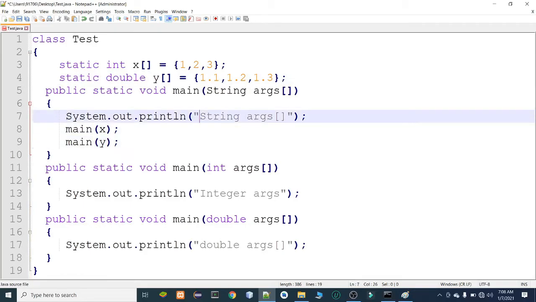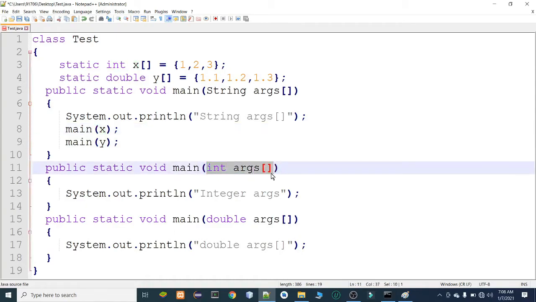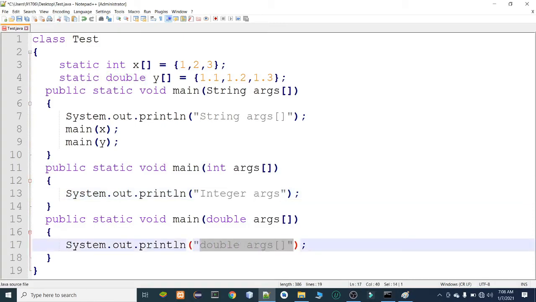First, this String args will be printed. After that, x will be passed here as the integer argument, and Integer args will be printed. After that, main y means this y will be passed. Y is of what type? Double type. So this double method will be called, and it will print Double args. Let's save the file and now run.